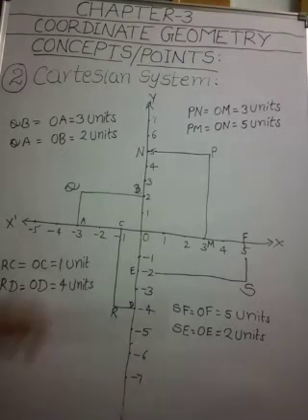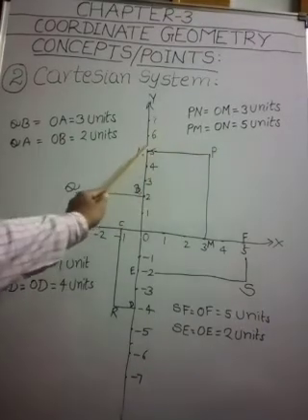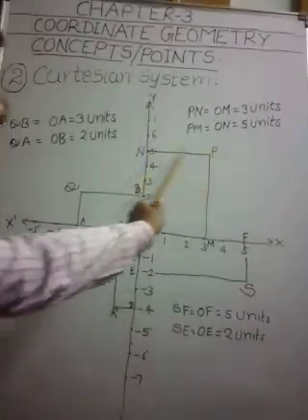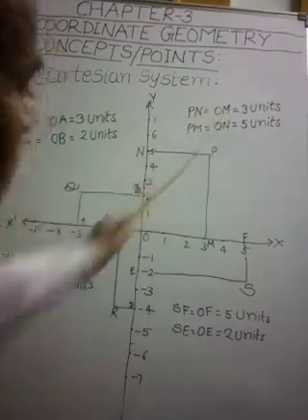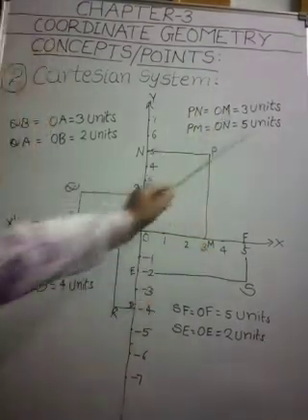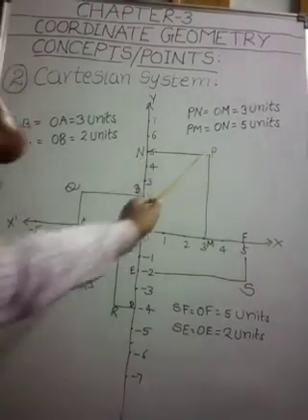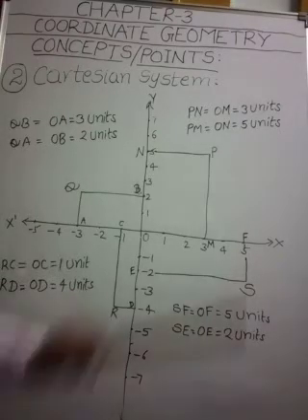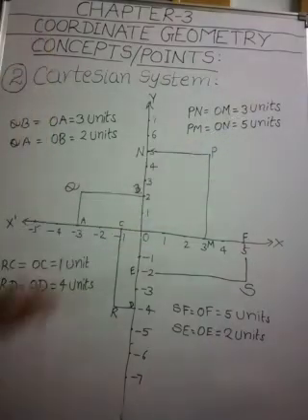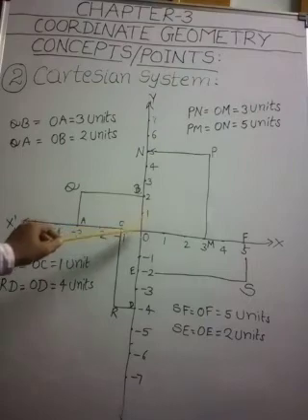The distance of this point from y-axis, that is PN, is equal to OM. How many units are there? 3 units. So the distance of the point P from y-axis along the positive x-axis is 3 units.